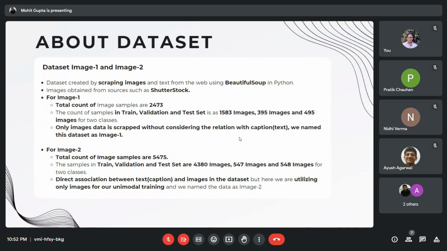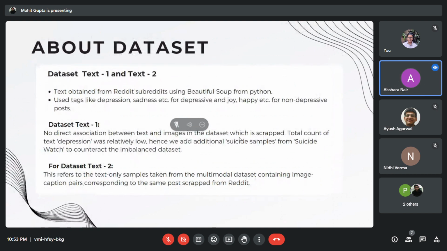In this project, we collected data from multiple websites to create various datasets that were suitable for the different architectures we were testing. To achieve this, we utilized web scraping techniques to extract images from Shutterstock and text data from Reddit, which we then used to train our unimodal architectures. We made sure to gather a diverse range of emotional content to create a comprehensive dataset.